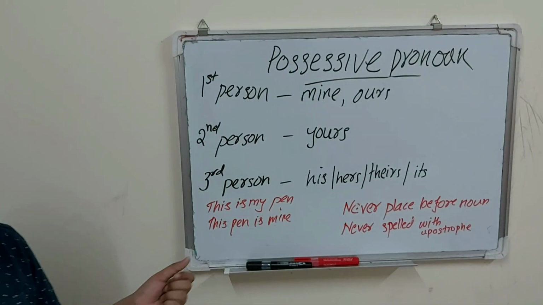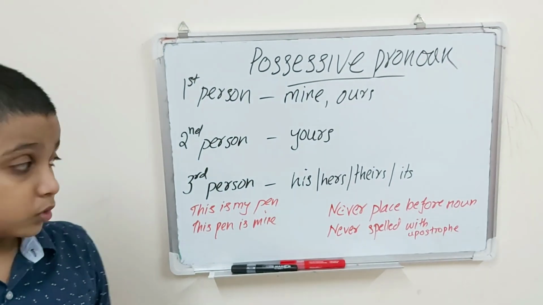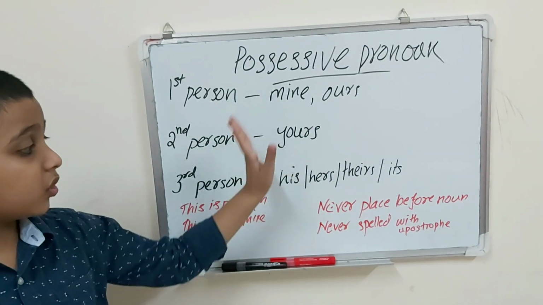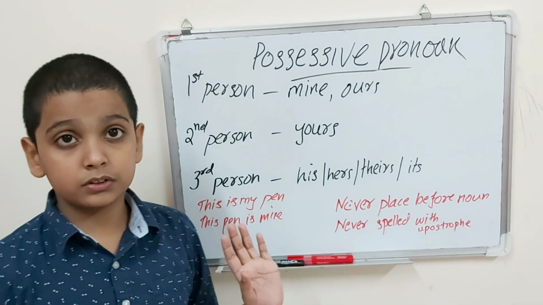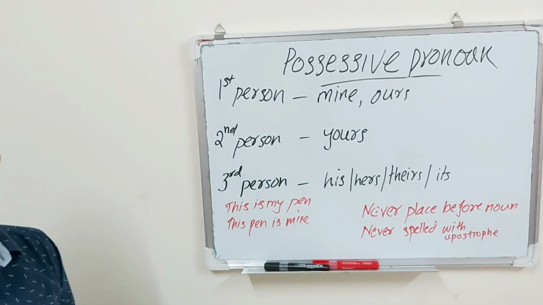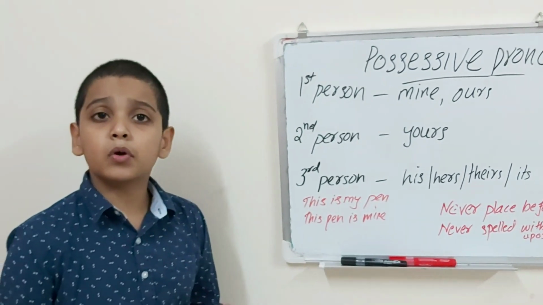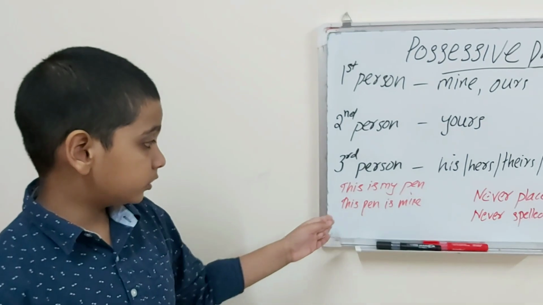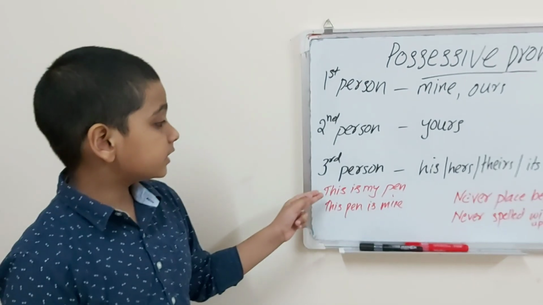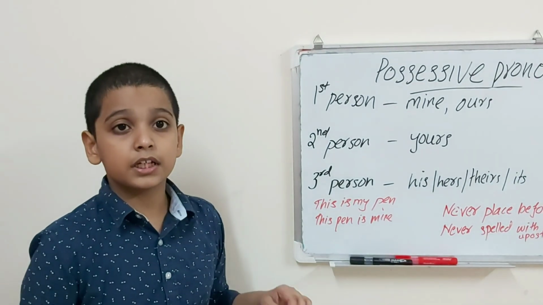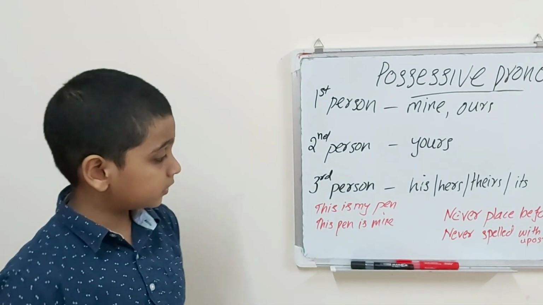So there are some important rules which you must remember. These possessive pronouns are never placed before nouns and never spelled with an apostrophe. Now you might be confused with possessive pronouns and possessive adjectives. I will explain this through these examples. This is my pen, this pen is mine. Both sentences have the same meaning, which is ownership.